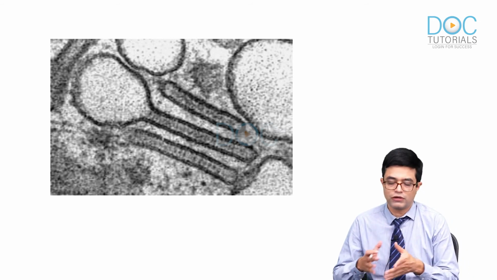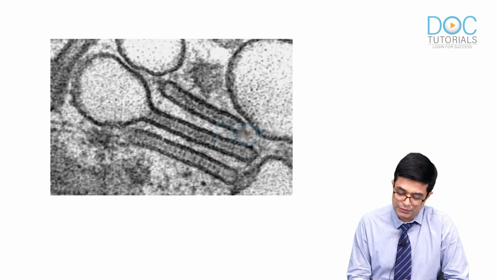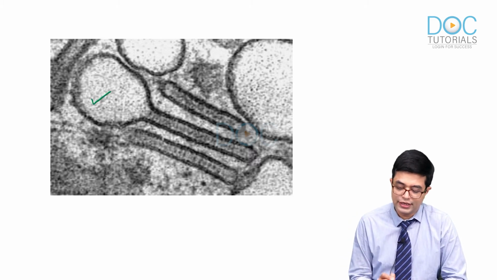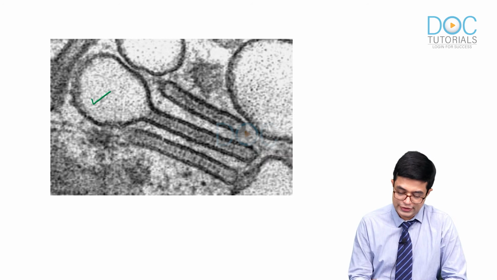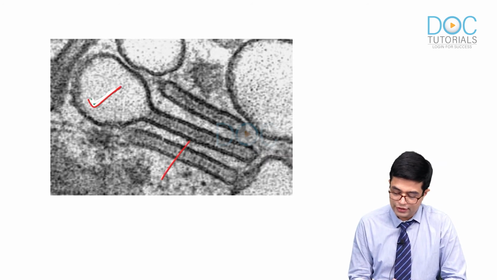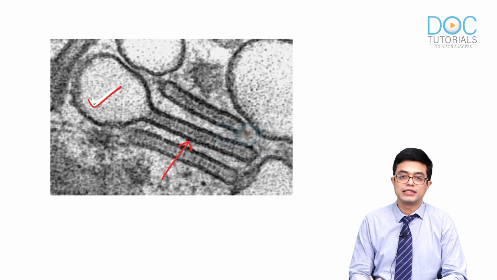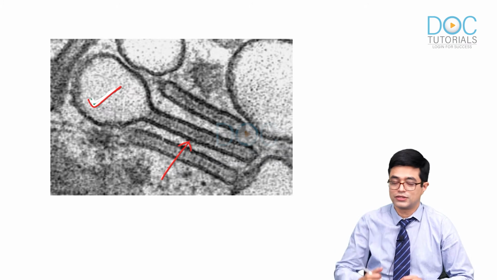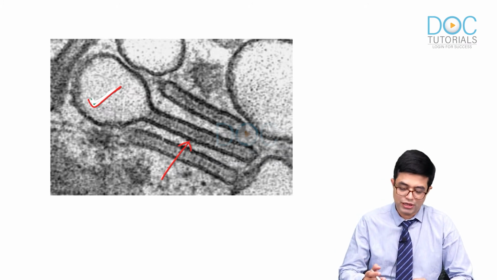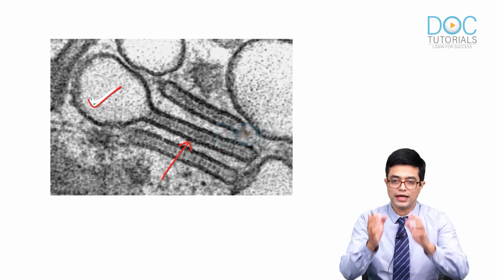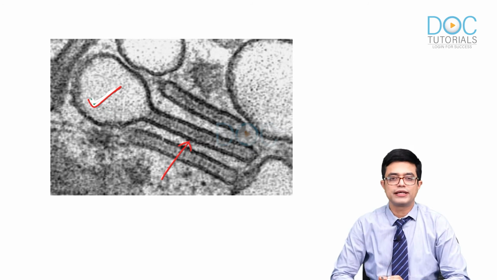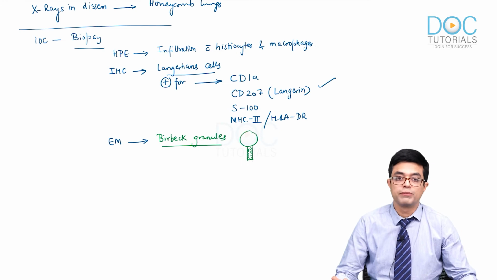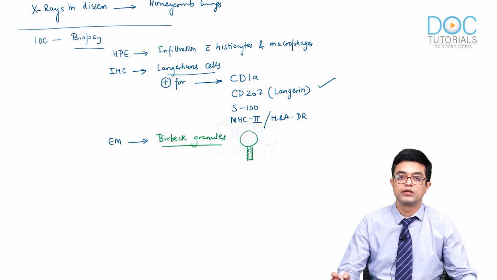The biopsy showed the following on electron microscopy. These are the Birbeck granules. Can you see this tennis racket shaped appearance? Plus you have this handle which has a serrated appearance, as if a zipper is there, like sweatshirts or sweaters with a zipper. So this zipper appearance in the handle and the upper part having a tennis racket shape is the typical Birbeck granule.